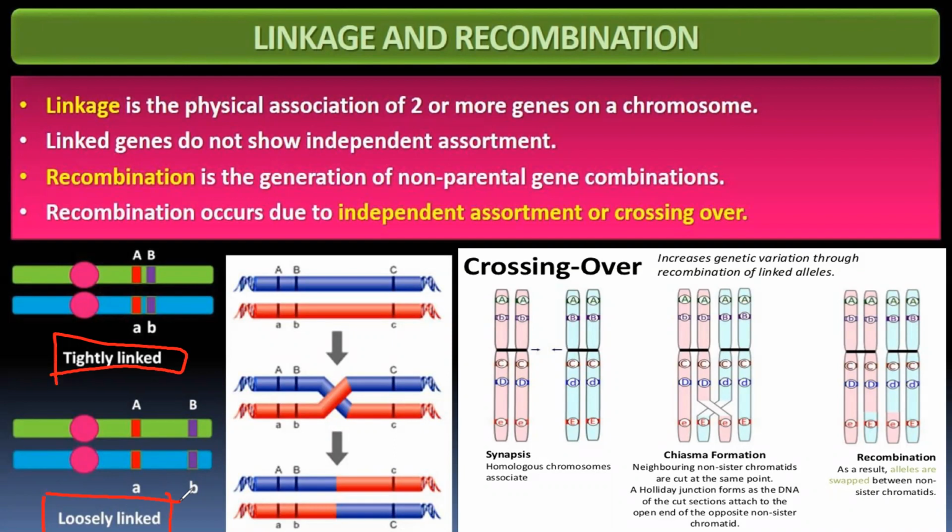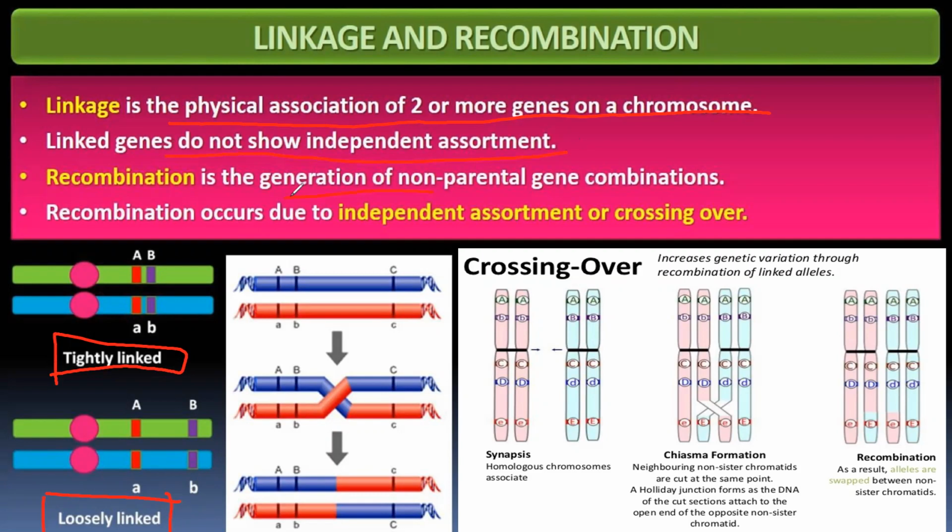On the other hand, loosely linked is when two genes are separated, far from each other. In that case, the linkage is not that strong. So linkage is a physical association of two or more genes on chromosomes. Linked genes do not show independent assortment.